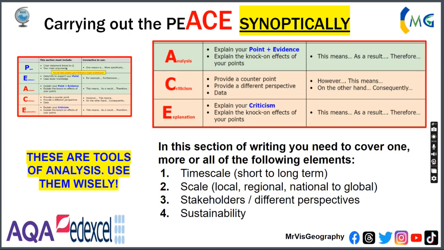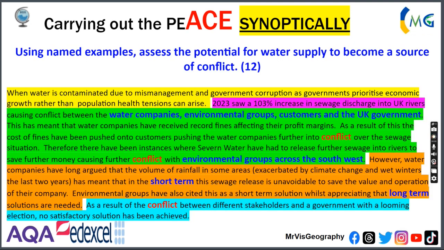Here's an example of a 12-mark question from an A-level student of ours. The example says that when water is contaminated due to mismanagement and government corruption, as governments prioritize economic growth rather than population health, tensions can arise. That's a point answering the question, which uses a named example: assess the potential for water supply to become a source of conflict. They back up their point with a fact, saying that in 2023 we saw a 103% increase in sewage discharge in UK rivers. Two lines, a very short way of making a point and your evidence.